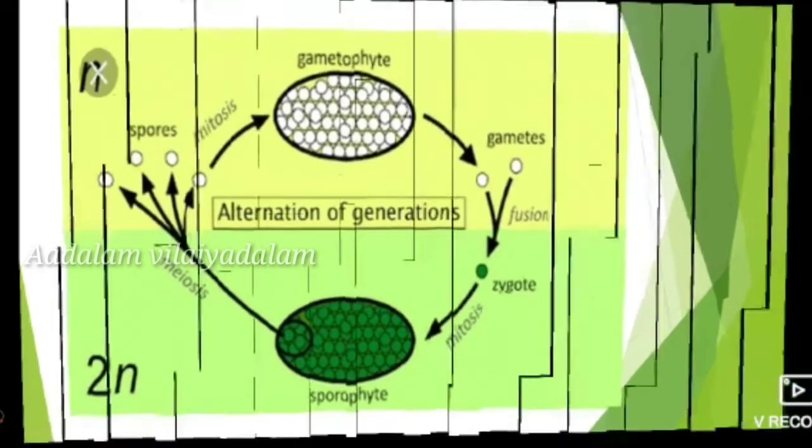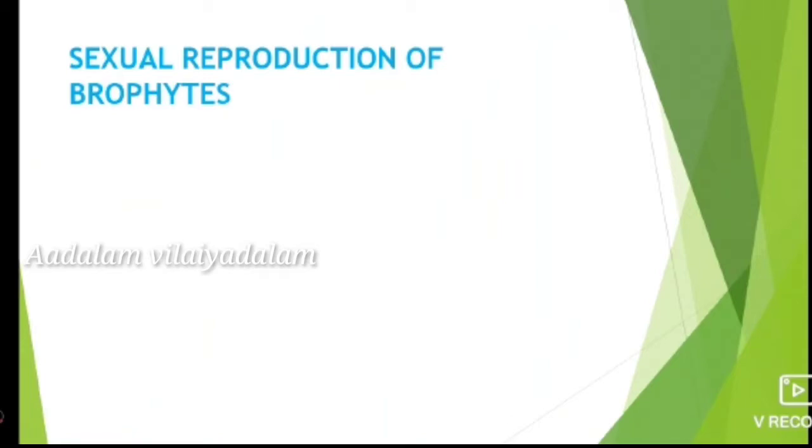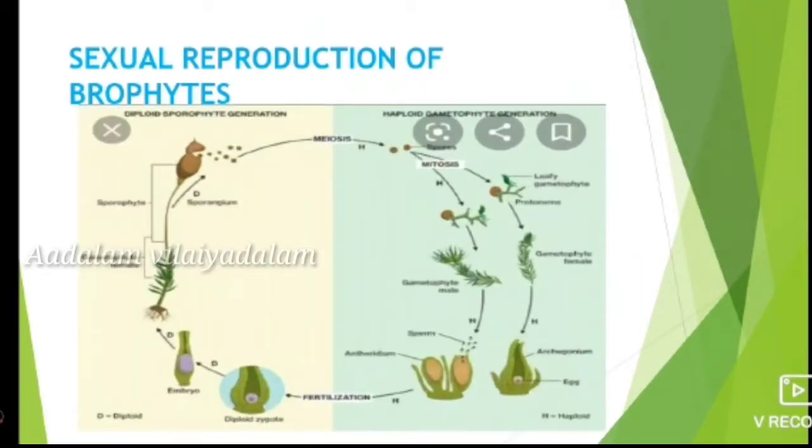Next we discuss the sexual reproduction of bryophytes. It is an oogamous type of reproduction. The male sex organ of bryophytes is the antheridium, which produces antherozoids, and the female sex organ is the archegonium, which contains the egg.